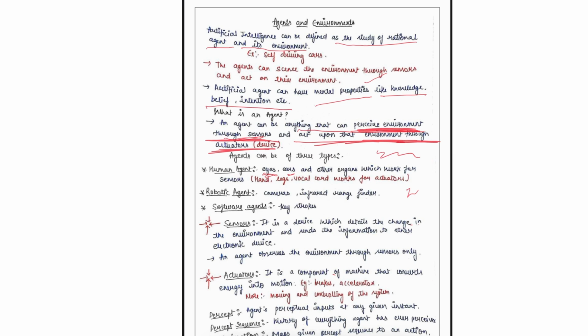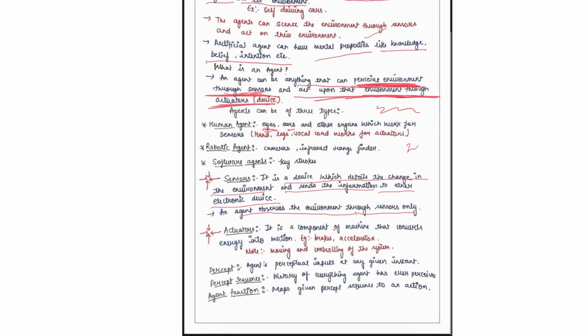So we have come across sensors, actuators, and environment in the definition above. What is an agent? Let's discuss how we define the word sensors. What is a sensor? A sensor is nothing but a device which detects the change in the environment and sends the information to another electronic device. Agents observe the environment through sensors only.